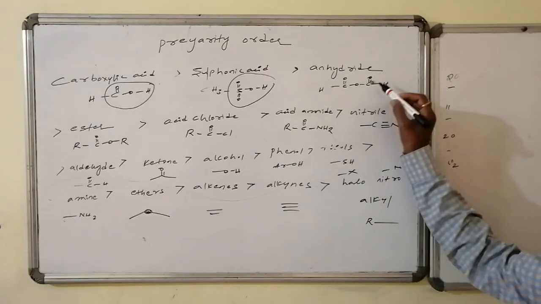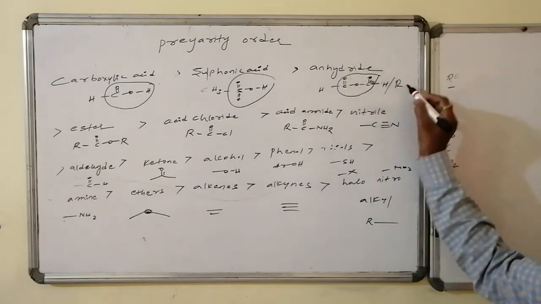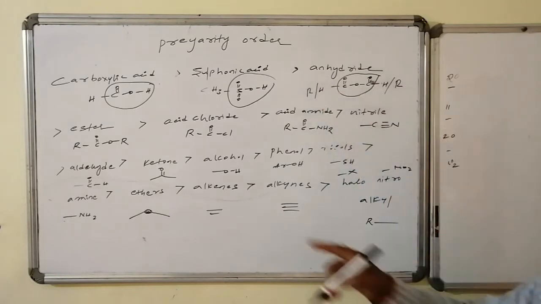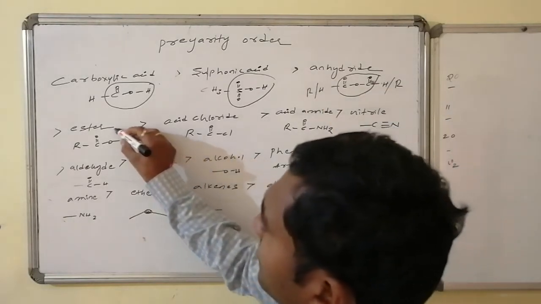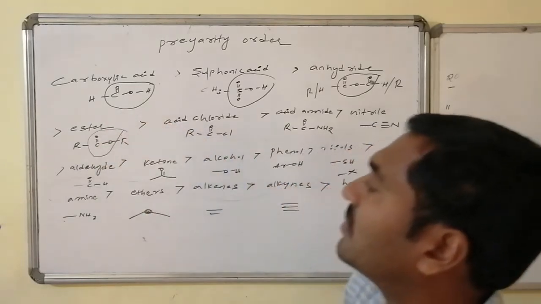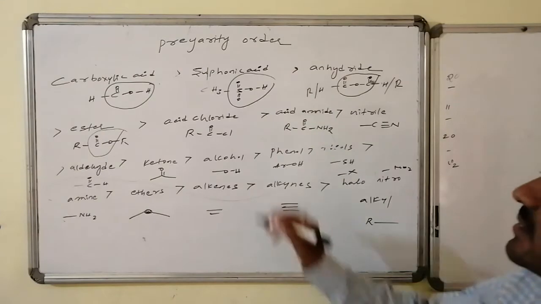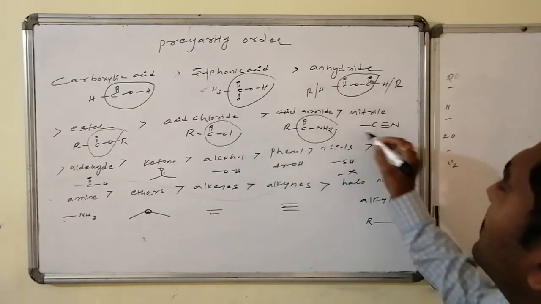Anhydride is RCOOR, this is the functional group. This may be R or this may be hydrogen. Similarly, ester is COOR. This functional group is RCOO minus. This is known as the ester functional group. Similarly, acid chlorides have COCl as the functional group. Amides have CONH2 as the functional group.